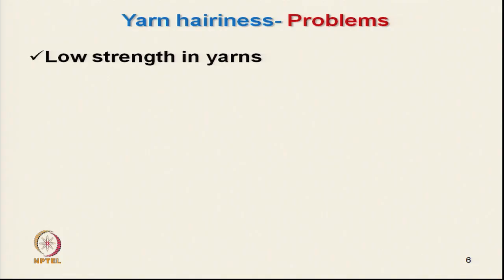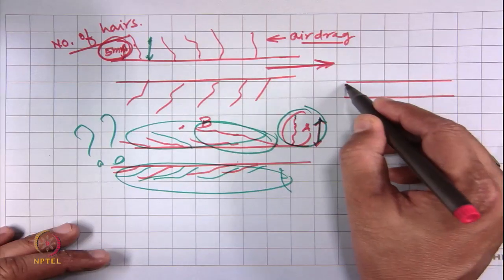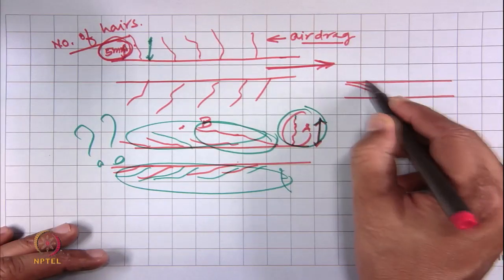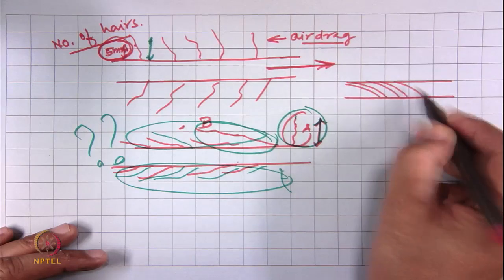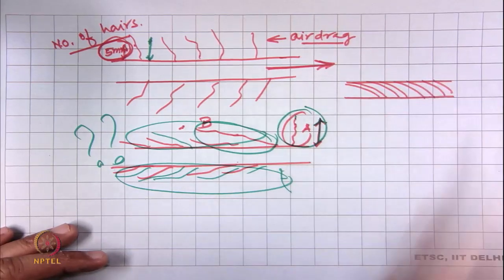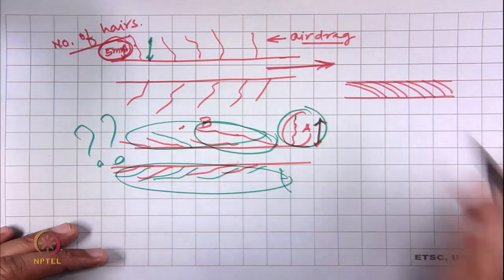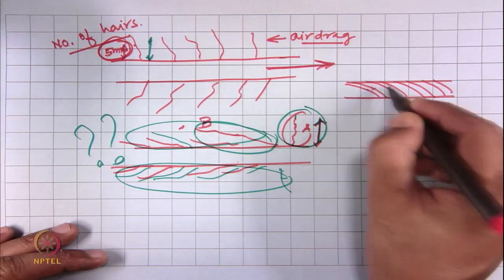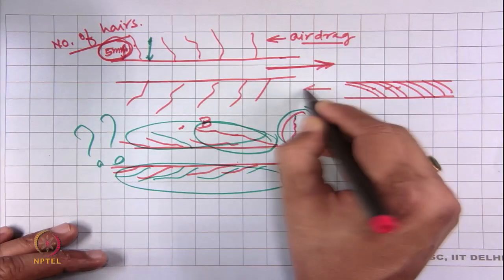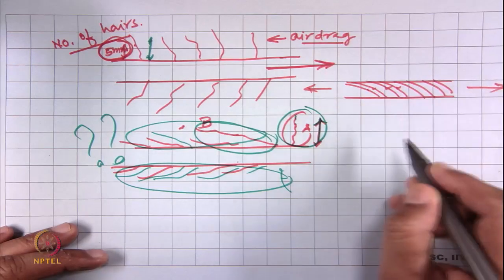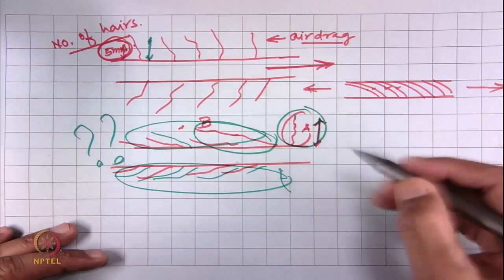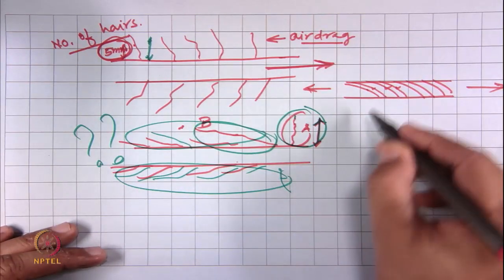And another problem is that hairiness will result in low yarn strength, because if the hairiness is less, it means almost all the fibers are inside the yarn structure, no hairs. So, all individual fibers will take part in the tension, in the strength, all the fibers will give their contribution.